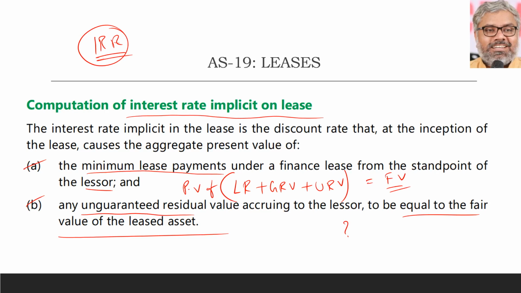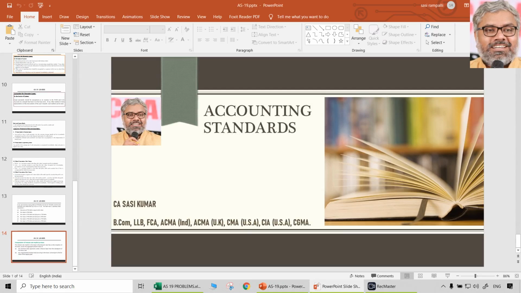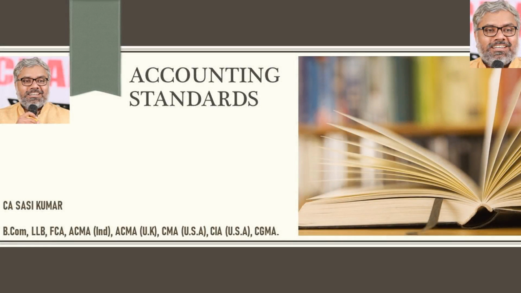But of course, application of that will be there in Accounting Standard 19 also. Problems related to them we will do in the next session. But as far as theoretical and conceptual aspects are concerned, these are the core aspects of AS 19 which have to be remembered very well, and they have to be understood as well as applied when we solve the problems in the next session.